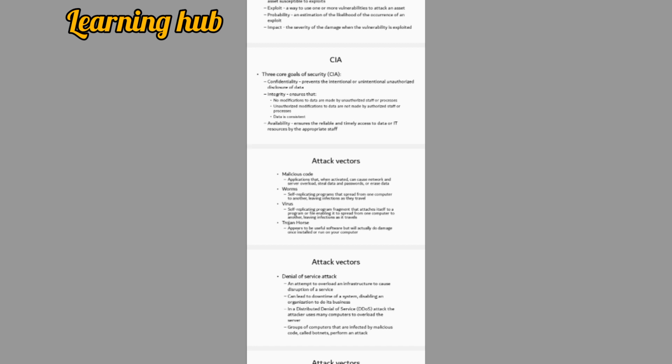Integrity ensures that there is no modification, no duplication, no change in data, no unauthorized modification of data, and the data is consistent. There is no backup, there is no copy of data. Last one is availability. Availability ensures that data is available and reliable, and its access is limited to the authorized person.